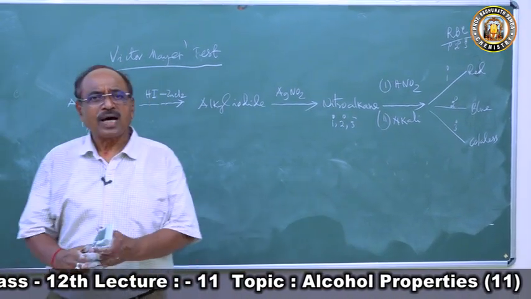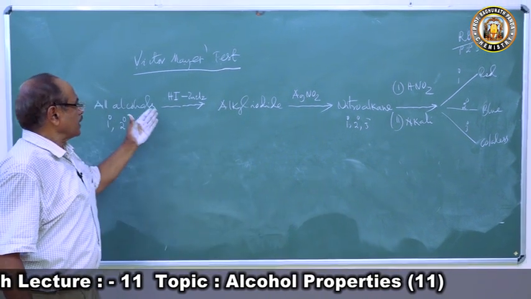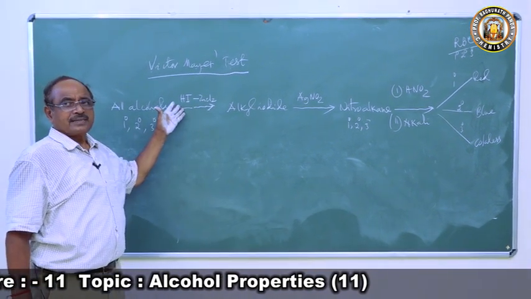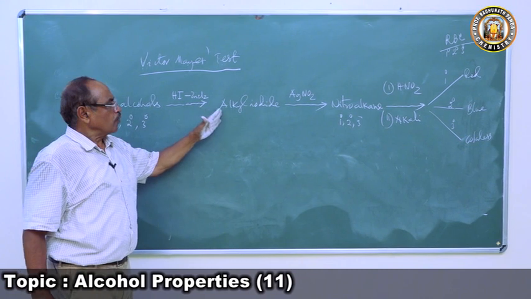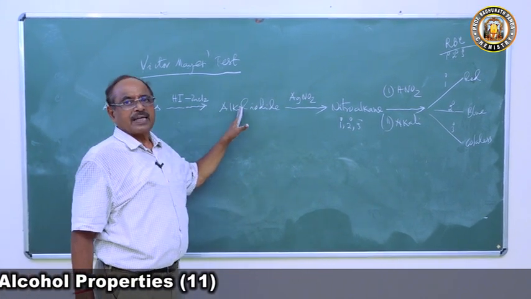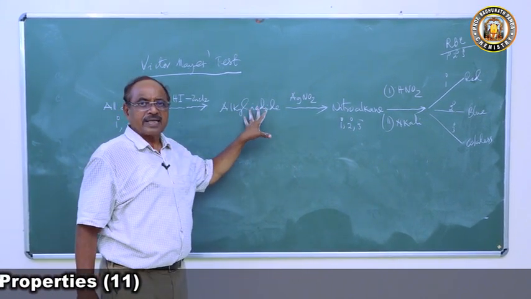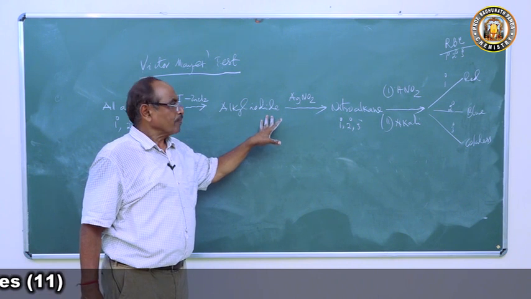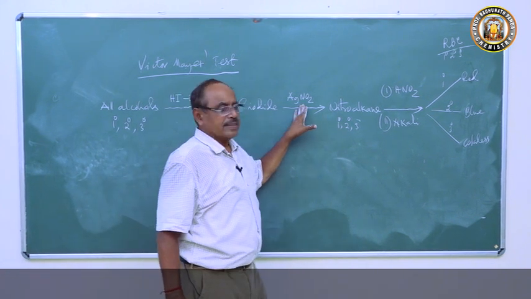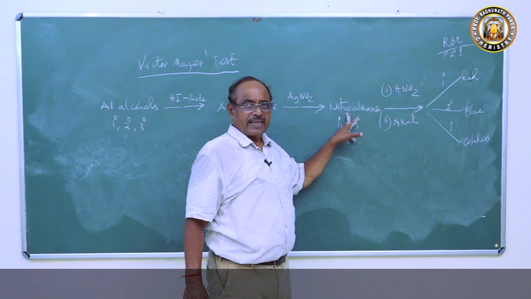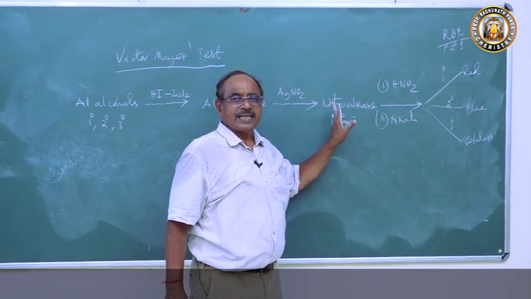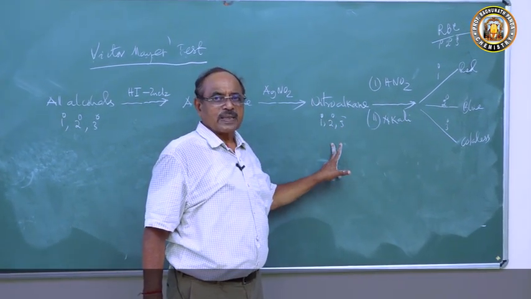So all alcohols react with hydrogen iodide and zinc chloride to form their alkyl iodide: primary alkyl iodide, secondary alkyl iodide, tertiary alkyl iodide. When treated with silver nitrite, they form their nitroalkane: primary nitroalkane, secondary nitroalkane, tertiary nitroalkane.